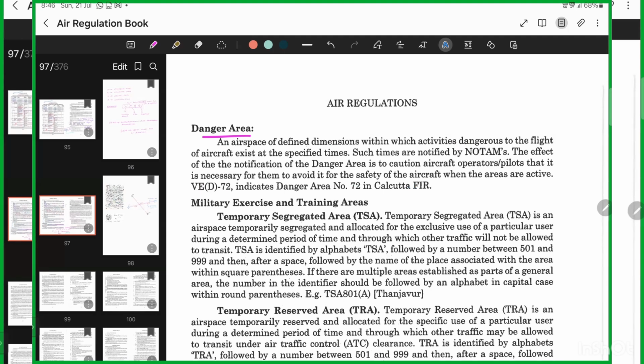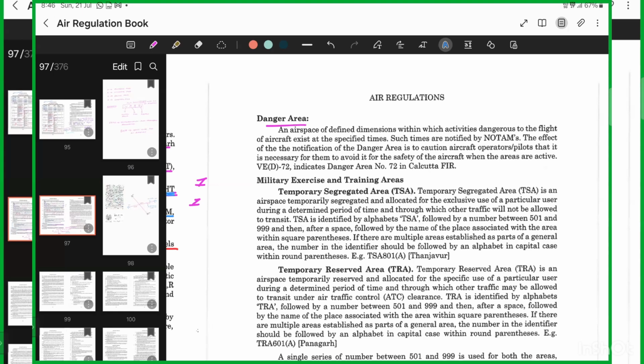What can be this danger area? Military flying activities, drills conducted by the air force, navies or militaries. Sometimes two or three countries come together and conduct drills. They fire rocket launchers on the sea and they do drills. Those areas can be danger areas. Weapon testing areas too, there is a lot of weapon testing happening in India. These are danger areas. Understood? So whenever this danger area is active, it will be notified by a NOTAM.